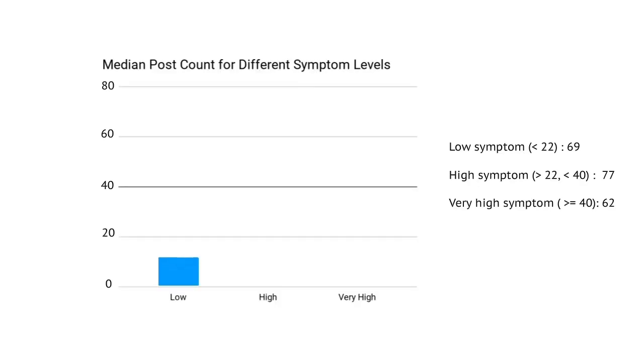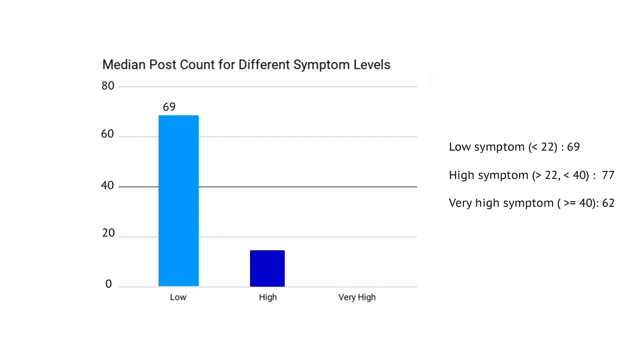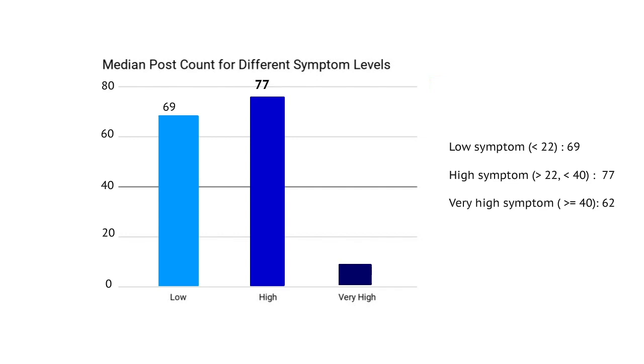The median post count for participants with a low depressive symptom score, which is lower than 22, is 69. For those with high symptom score, which is higher than 22 but lower than 40, their median post count is 77. For those with extremely high symptom score, which is higher than 40, their median post count is 62.